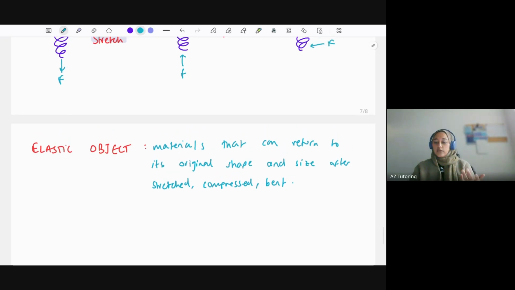Stuff like the spring we said above, and a rubber band is another example that exhibits these behaviors.